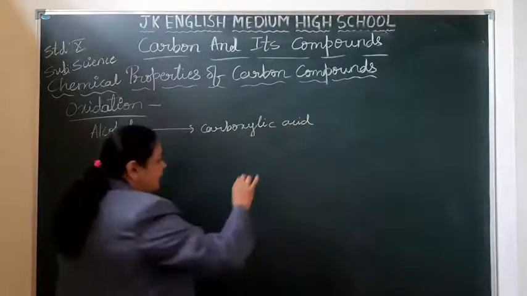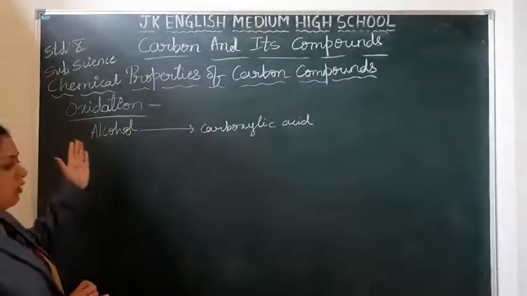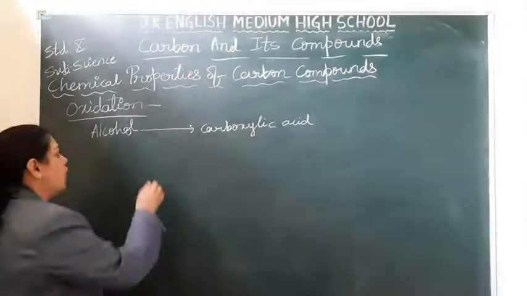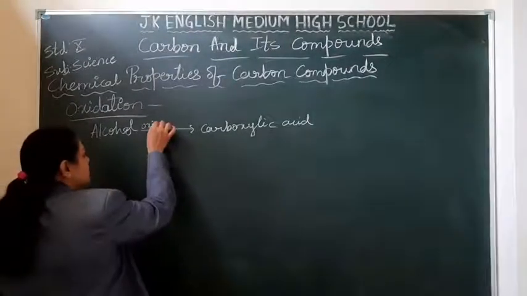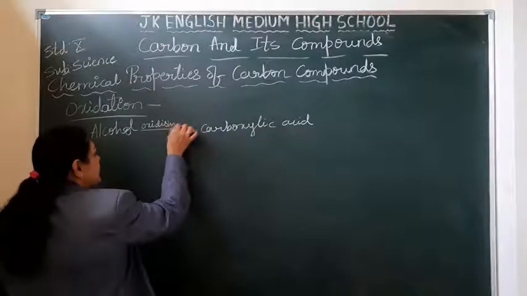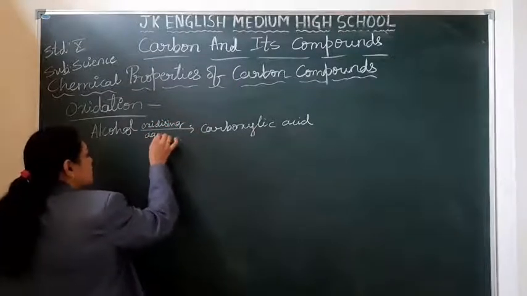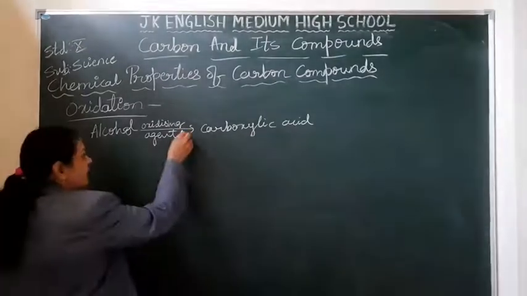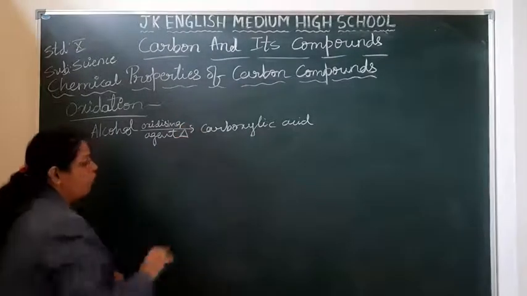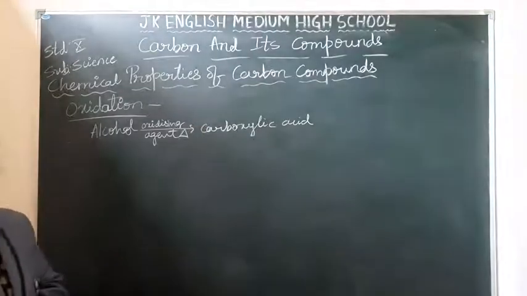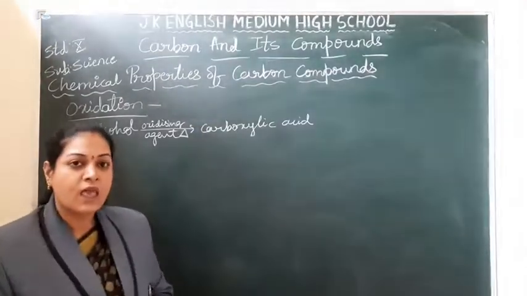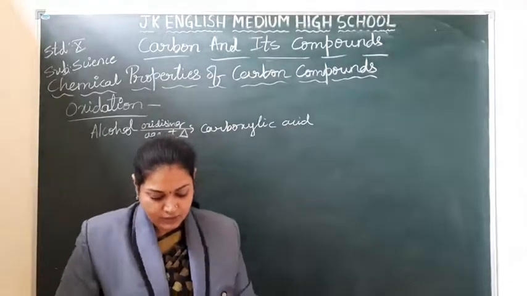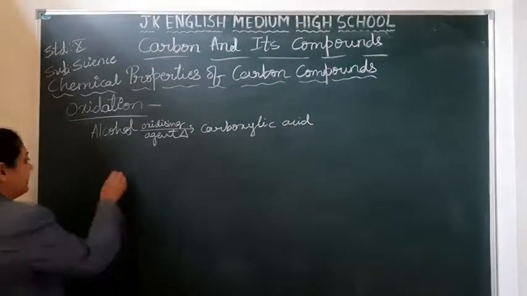How can you oxidize the alcohol? It can undergo oxidation with the help of oxidizing agents. Right? So you take an oxidizing agent and heat the alcohol so that you can convert it into carboxylic acid. Let us learn with one particular example, students. Let me take ethanol.